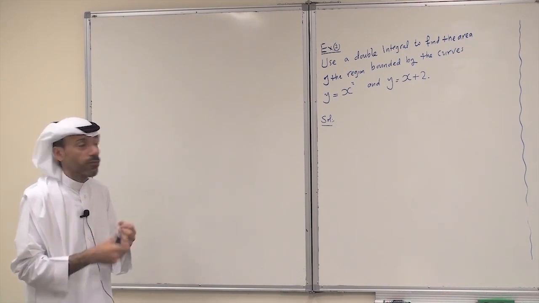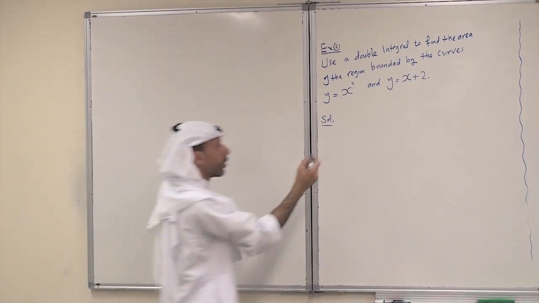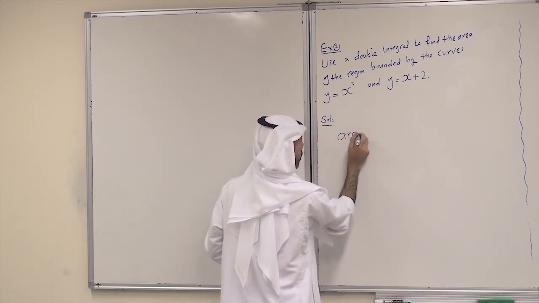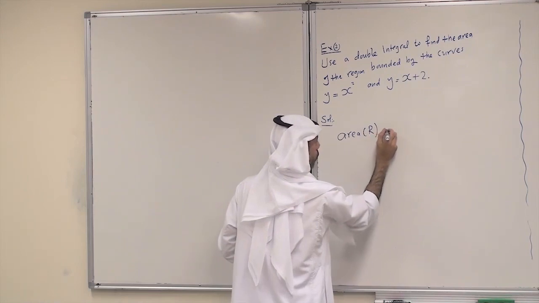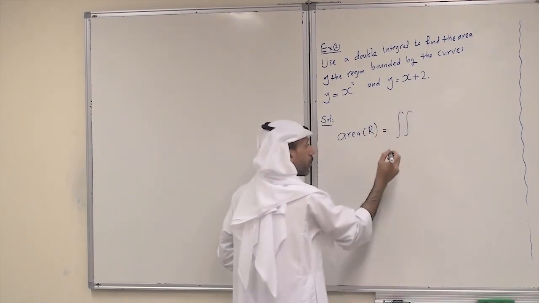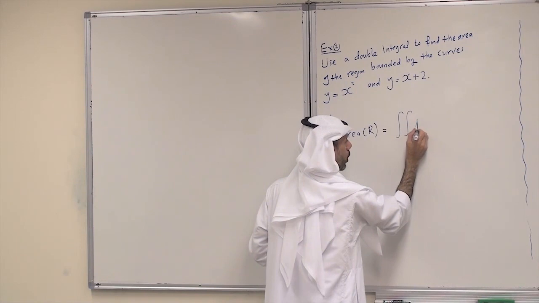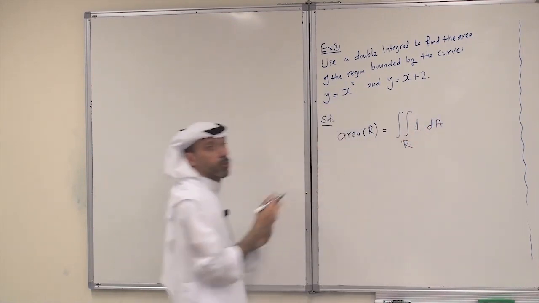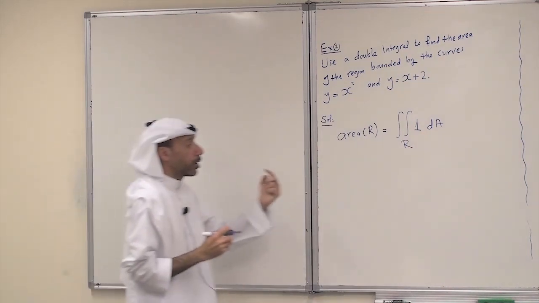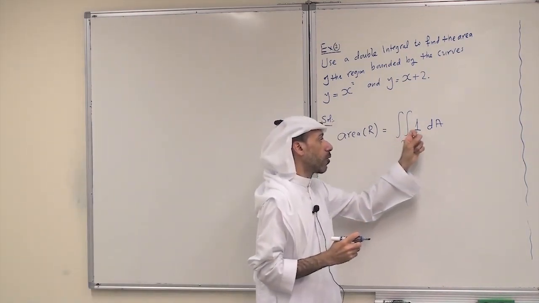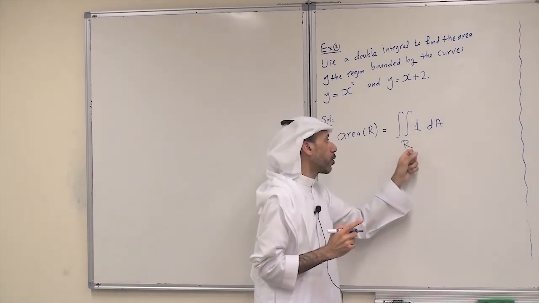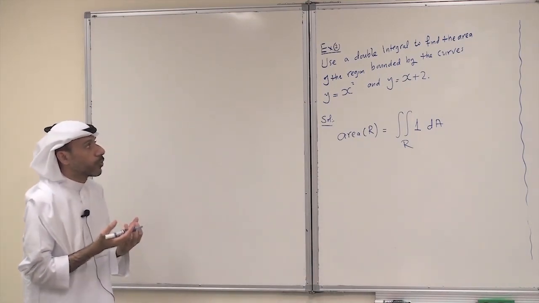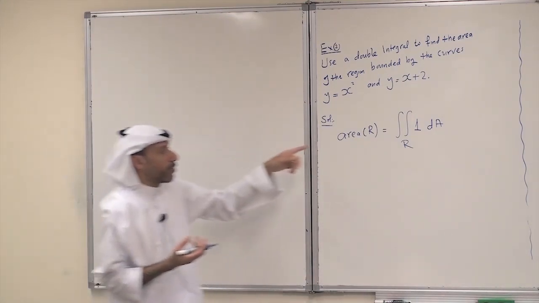And for the area using double integral, we have the following formula: area of R equals the double integral of the function 1 dA over R. So this is one of the main properties of double integral. When you compute the double integral of the function 1, you get the area of the region R. So if you want to compute area using the double integral, we have to use this formula.